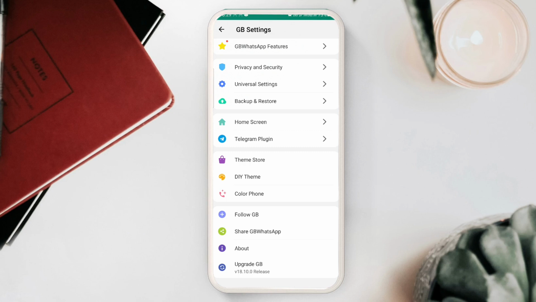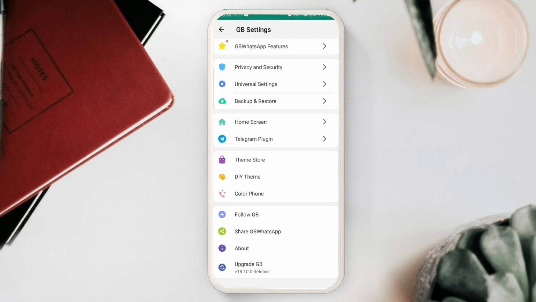So finally guys, there is good news for GB WhatsApp lovers. Now the latest version of official GB WhatsApp, 18.10.0, is available. If you have not updated it, please update it. After updating your application to the latest version, you will have the latest security patch of 5 November 2021, meaning of today. Your data will be more safe and more secure.